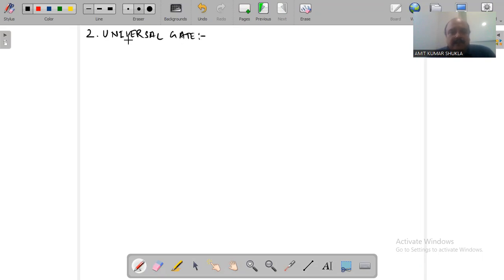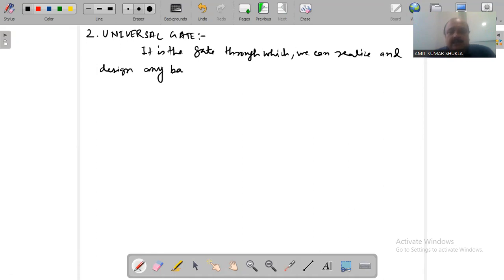And why are these gates called universal gates? Because we can realize any basic logic gate by means of these gates. So a universal gate is a gate through which we can realize, or design, any basic gates, that is OR, AND and NOT.